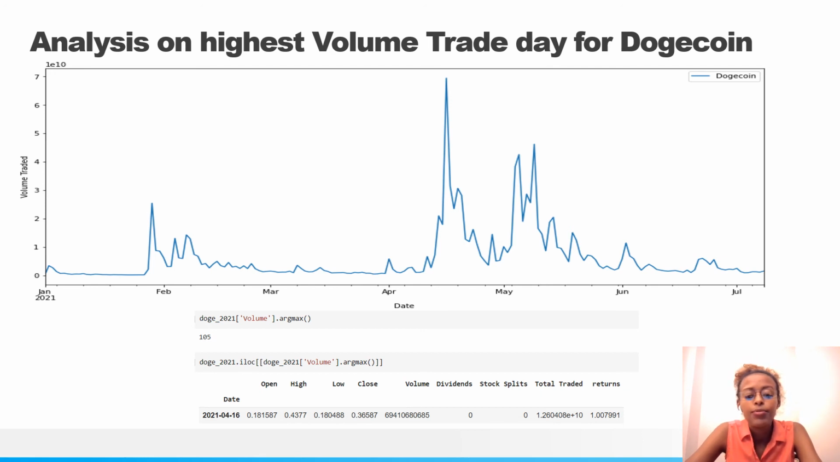So what exactly happened on this specific day that caused it? And could that have been some influence from tweets or the media? In order to analyze this, we first used argmax to find which specific date this occurred. And as you can see here, that is April 16, 2021. The next steps would be analyzing the correlation between this date and what was going on at that time in the media and tweets, and see if that made a difference for why there was a peak on this specific day.